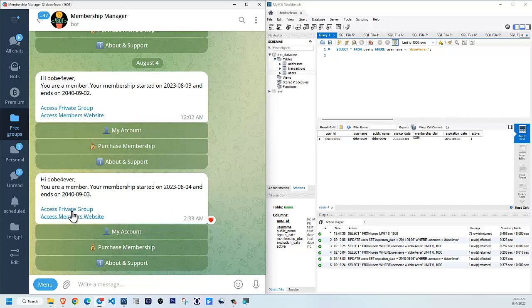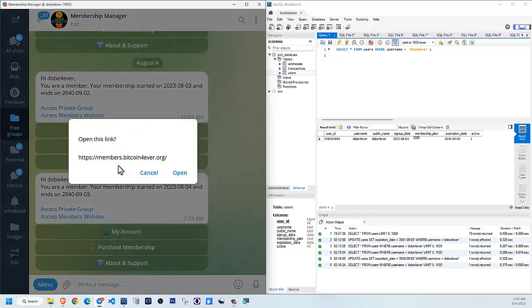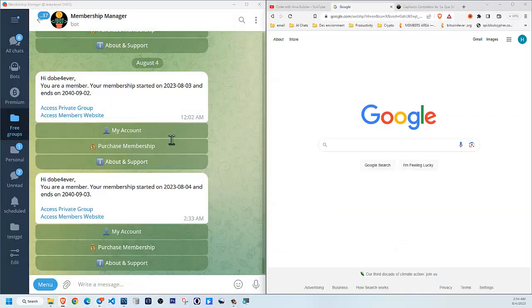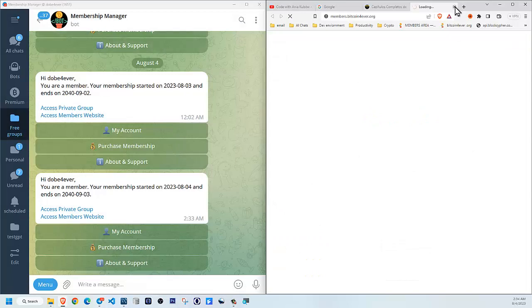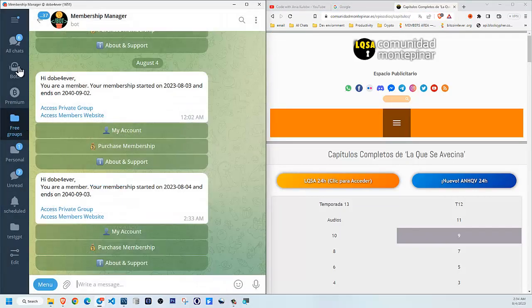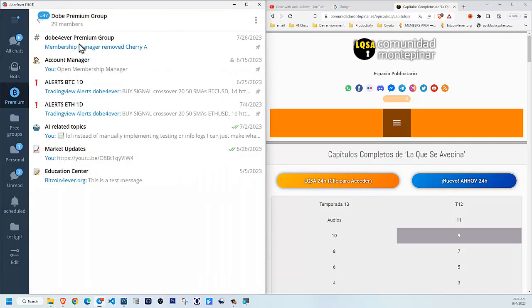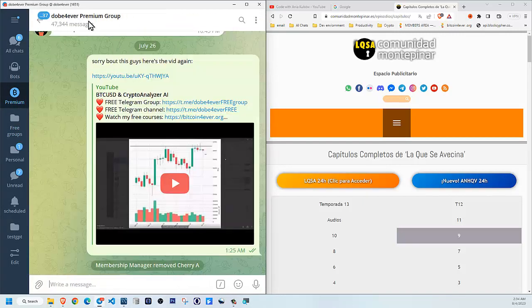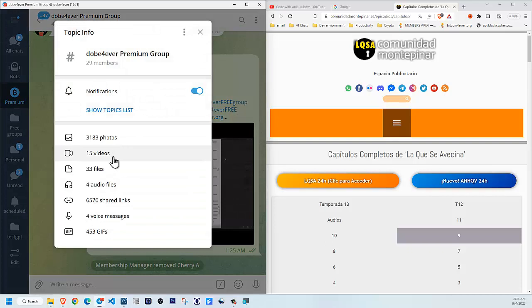give them the link to access the members website, which is members.bitcoinforever.org. So once they are inside the premium group in Telegram, they will be able to log in with Telegram login on the members website. And then this bot, the membership manager bot, takes care of checking the premium group every so often and keeping expired members off the list of members here in the group.